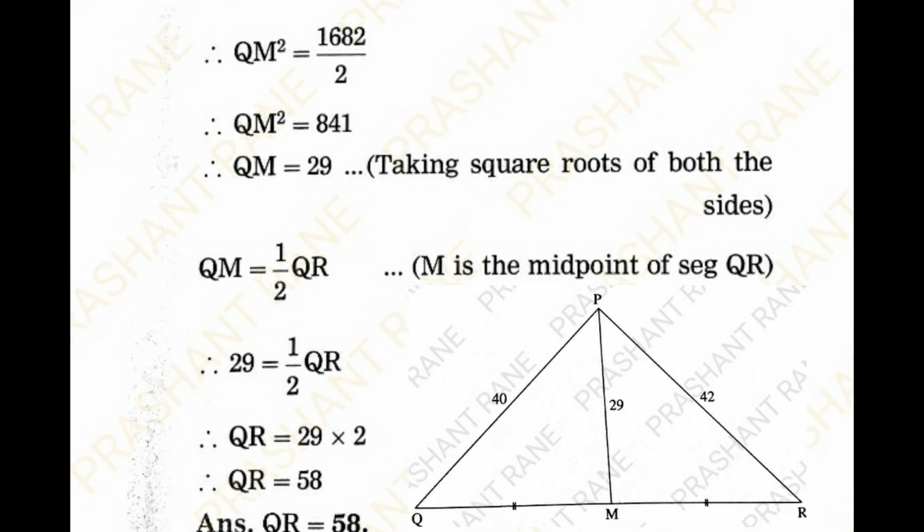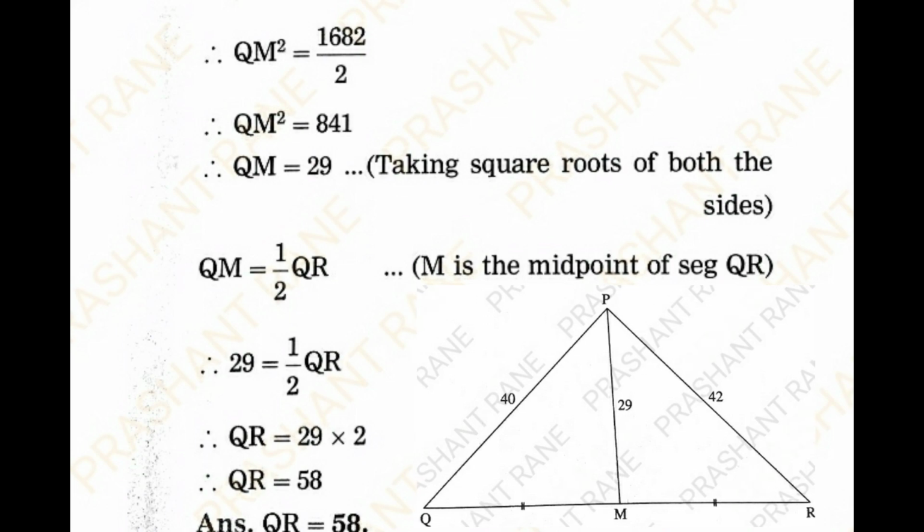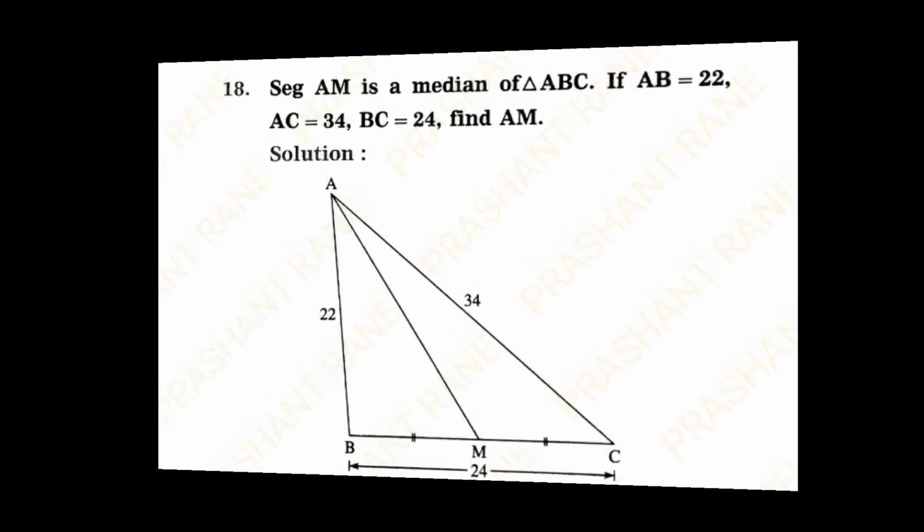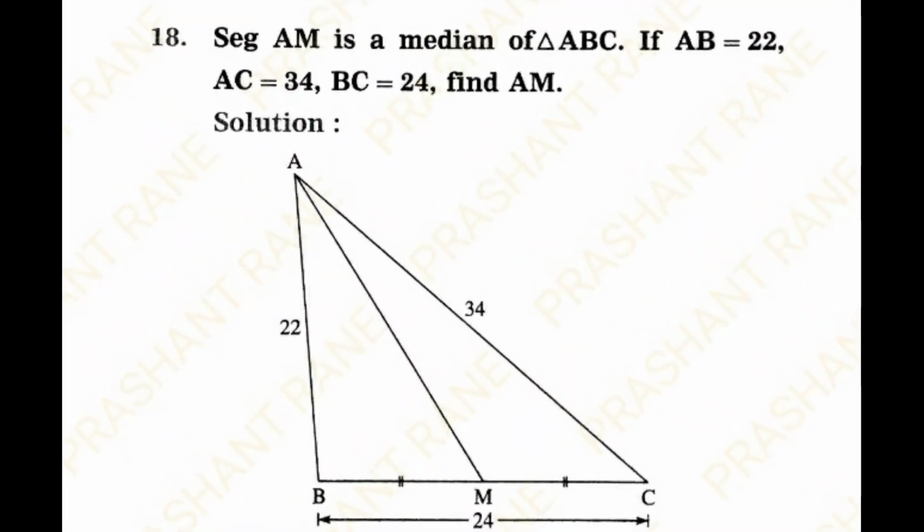Taking the square root on both sides, QM is equal to 29. Since M is a midpoint of QR, QM is half of QR. 29 is equal to half of QR. So QR is equal to 58 units. Question number 18. Segment AM is a median of triangle ABC. If AB is 22, AC is 34, BC is 24, find AM.